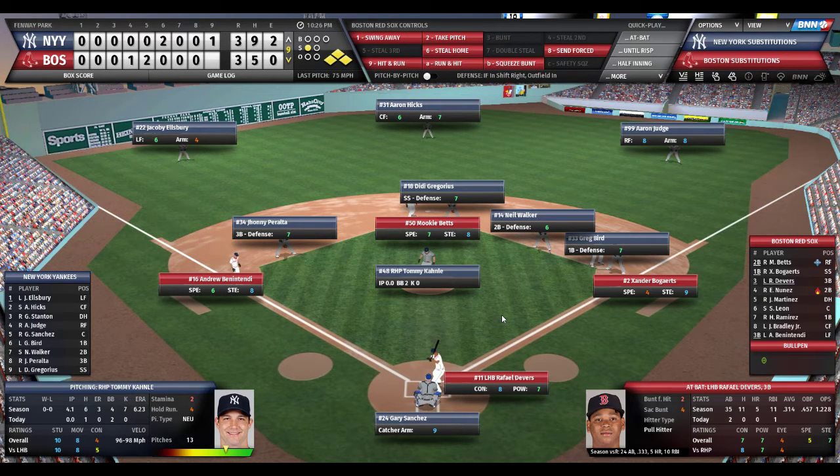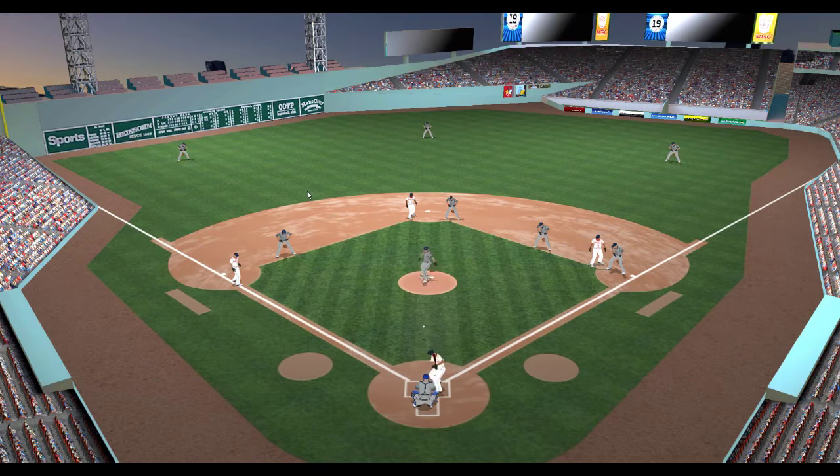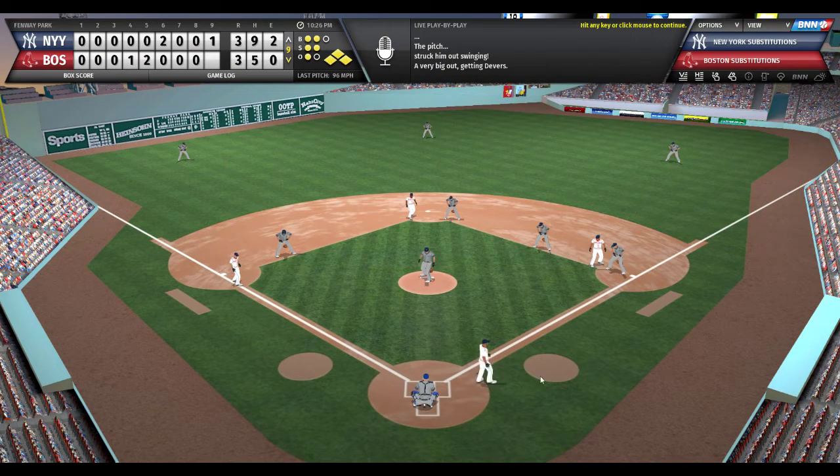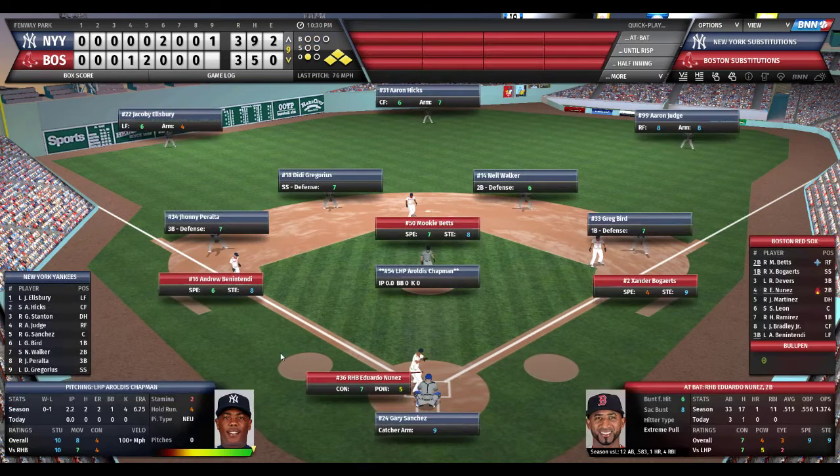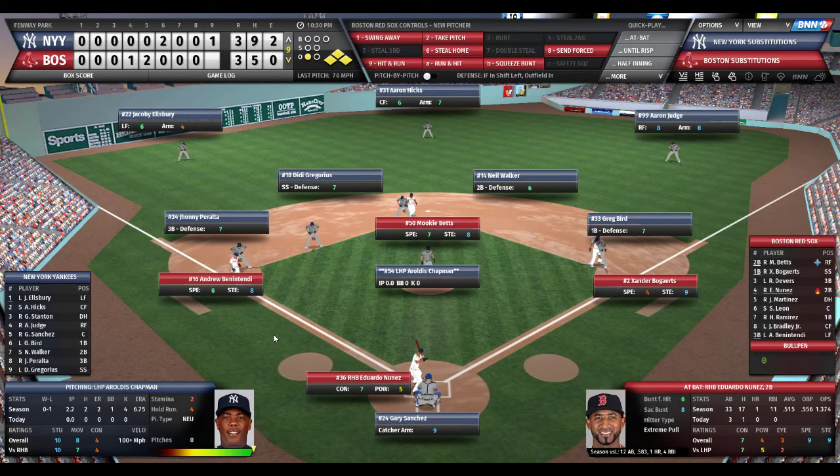Looks down at the coach. Nods his head. Steps back in the box. He's ready to grip and rip. Sanchez wiggles the fingers. The windup and the pitch to Rafael Devers. 2-2 count. Swing and a miss! He goes down swinging. Way out in front of the off-speed pitch. So now 1 out, bases loaded. Infield still in. Outfield still in. And they shift into the left for Nunez.